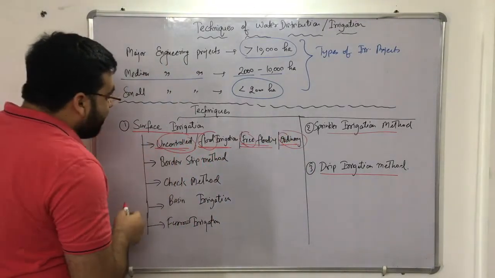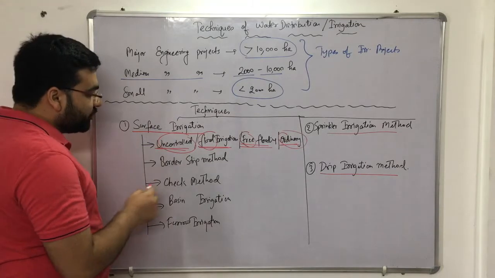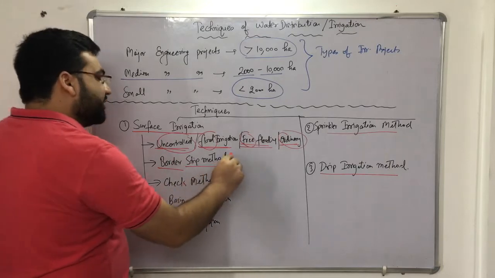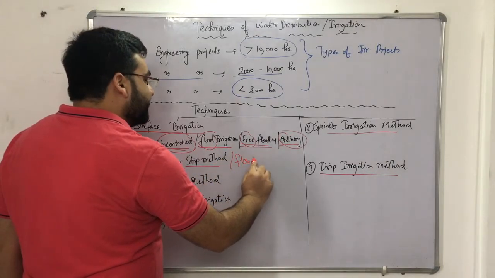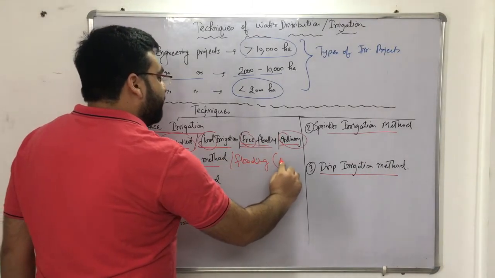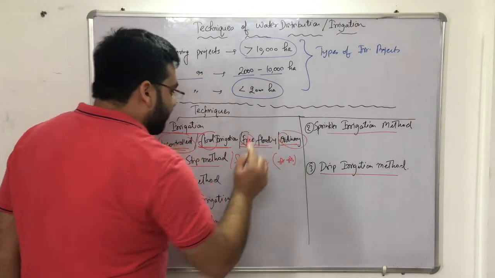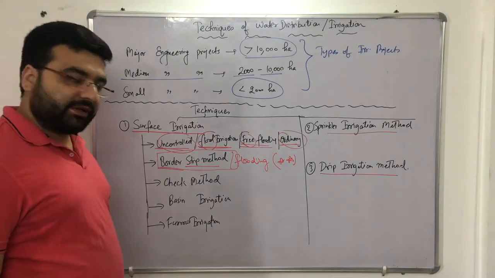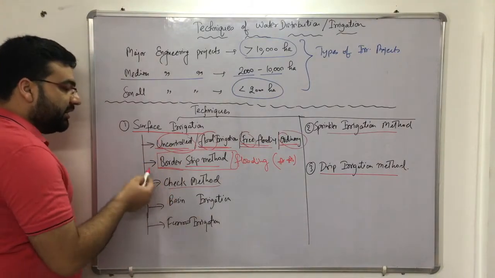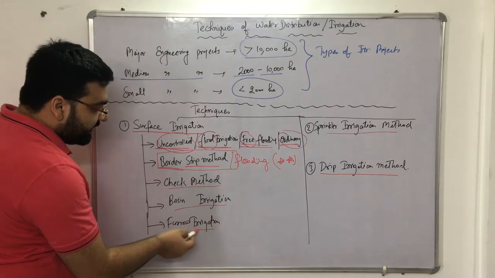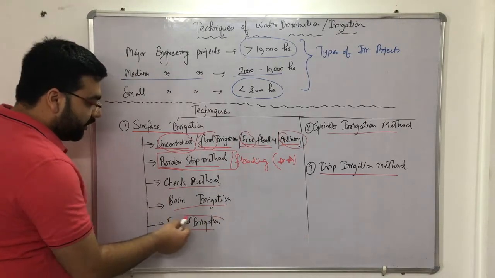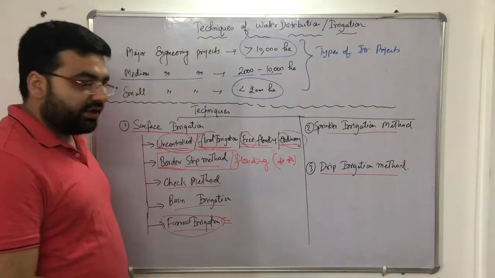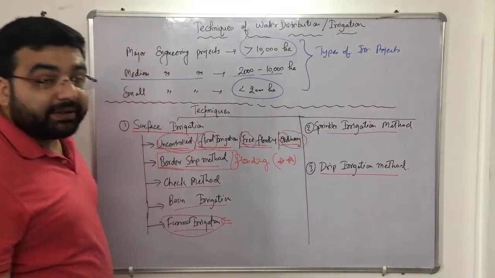Okay. Now second type of method is known as the border strip method or border flooding. Same method. Border strip method or border flooding. Same. And remember, this is very important because questions have been asked directly in the GATE examination from this topic. That is the border strip method or border flooding method. Okay. The third type is known as the check method. Fourth one is the basin irrigation. Fifth one is the furrow irrigation. This is also important, furrow irrigation, right? Small theoretical questions have been asked on this topic, the furrow irrigation. Then we have the sprinkler and the drip irrigation system, right?